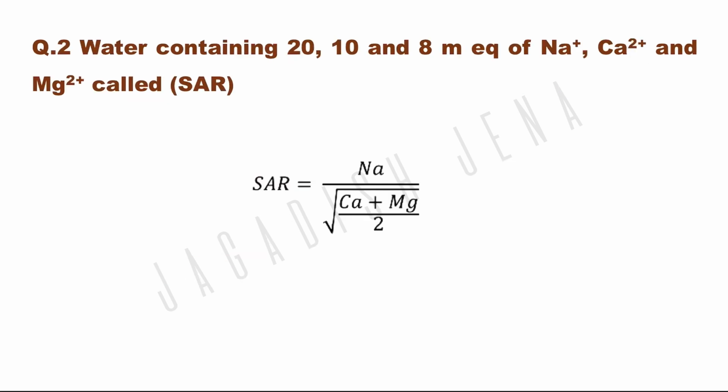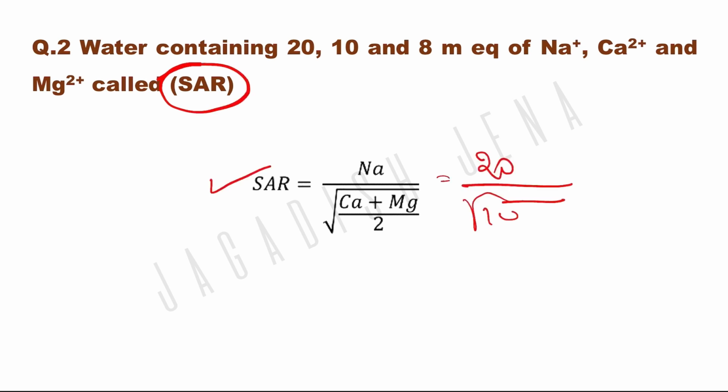So the next question is: water containing 20, 10 and 8 milliequivalent of sodium, calcium and magnesium is called. So here they are asking about the SAR, that is the sodium absorption ratio value. How can you calculate the sodium absorption ratio value? That is the concentration of sodium divided by the square root of half of the calcium and magnesium concentration. So here what will be the value? 20 divided by the square root of (10 plus 8) divided by 2, that is 20 divided by the square root of 9, that is 20 divided by 3, that is 6 point something.